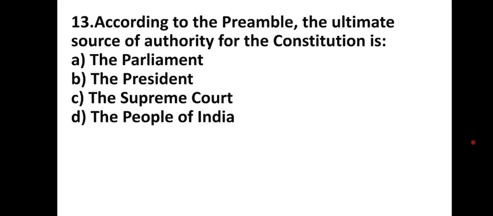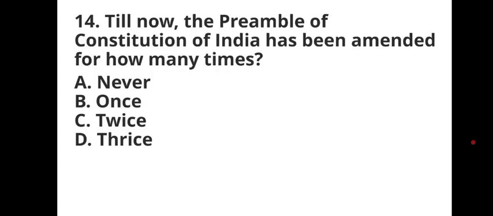The preamble is described as the identity card of the Constitution by N.A. Palkhivala. According to the preamble, the ultimate source of authority for the Constitution is the Parliament, the President, the Supreme Court, or the people of India? The ultimate source of authority for the Constitution is the people of India. Till now, the preamble of the Constitution of India has been amended how many times? Never, once, twice, thrice.